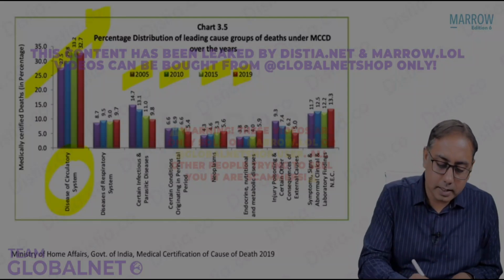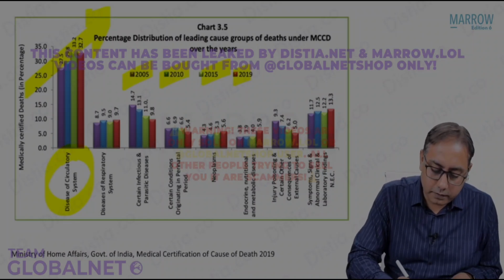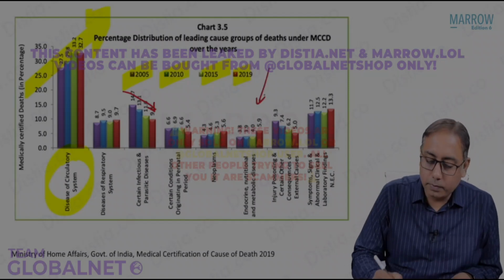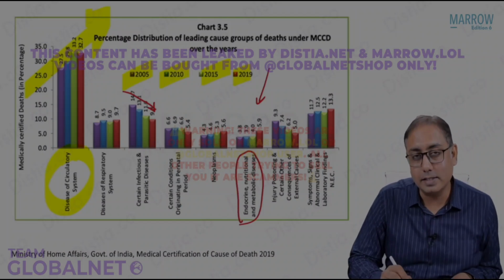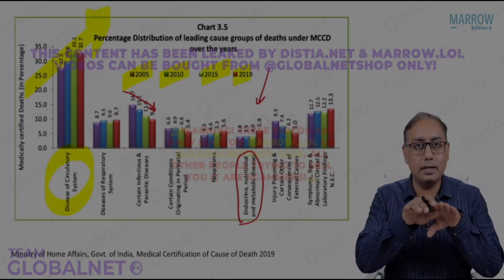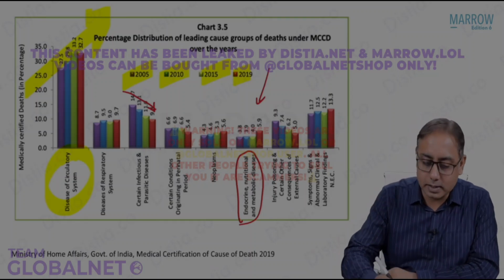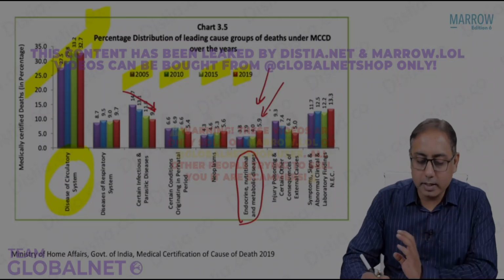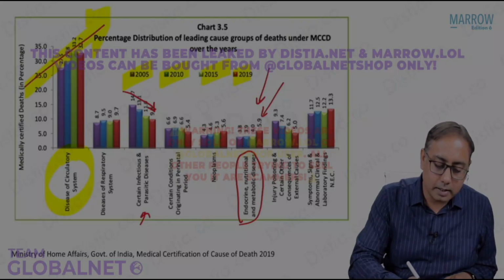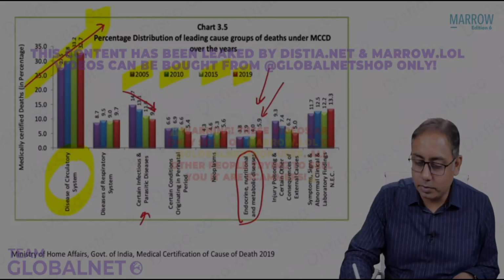Another point to be noted is that as far as the infections are concerned, for certain infectious diseases you can see that there is a definite decline. Next, important for you is regarding the endocrine diseases. In the past 2 decades, we have seen a constant level of endocrine diseases, but in the year 2019, the deaths due to endocrine diseases drastically increased. So there is a problem with the endocrine diseases. Infectious diseases show a decreasing trend, and there is a definite problem with cardiovascular diseases. The deaths due to these have definitely increased over the last 2 decades.